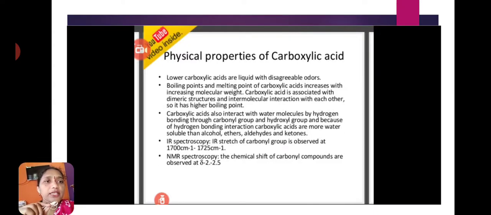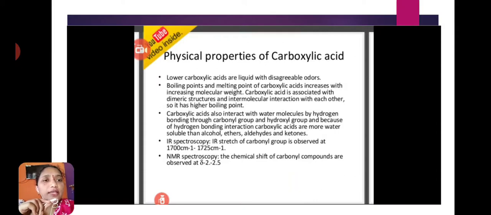Carboxylic acid is associated with dimeric structures and intermolecular interactions with each other, so it has a higher boiling point. Carboxylic acids also interact with water molecules by hydrogen bonding through the carbonyl group and hydroxyl group, and because of hydrogen bonding interaction, carboxylic acids are more soluble than alcohols, ethers, aldehydes, and ketones.